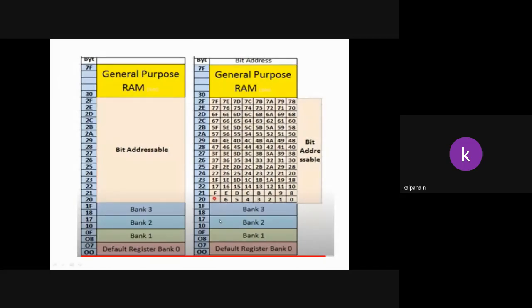Whereas in byte addressable, if we store triple E here, the entire byte will be occupied, even though some space will be empty. Understand? Byte addressable means the entire byte will be occupied, whereas bit addressable means we can save bit by bit.